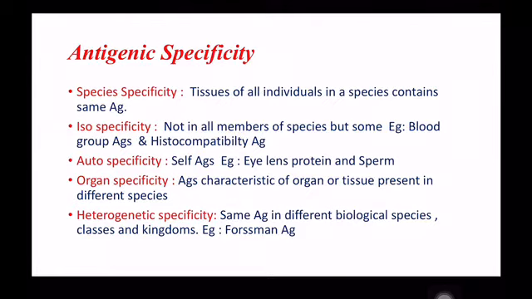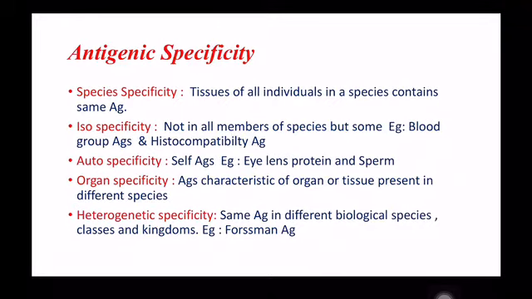Specificity is an important feature of all the immunological reactions, and the specificity is related to stereochemical nature. Stereochemical nature means the arrangement of molecules in space. Even the stereo configuration determines the antigenicity.